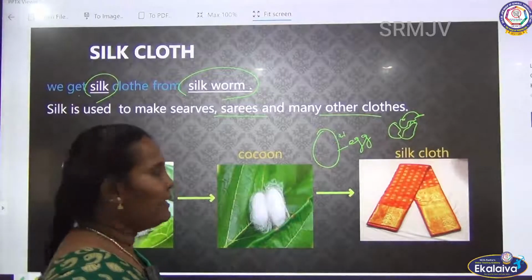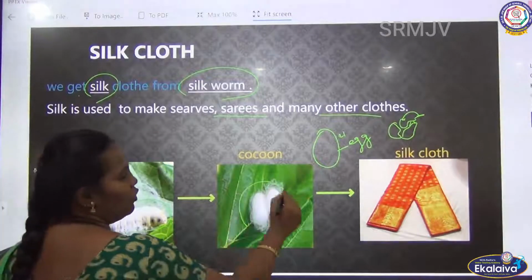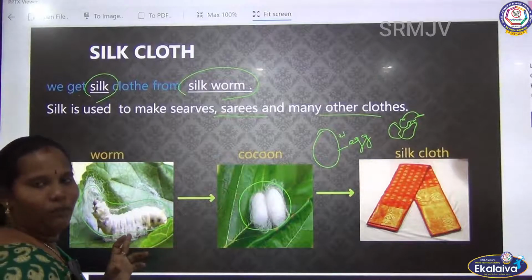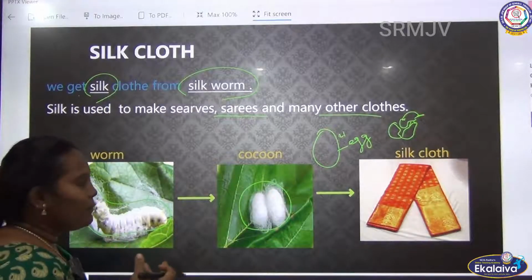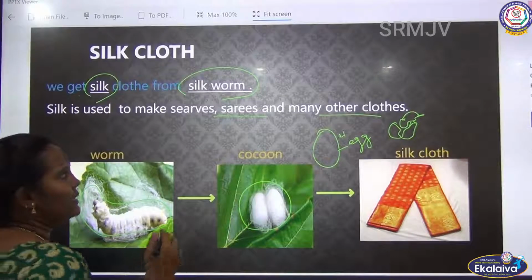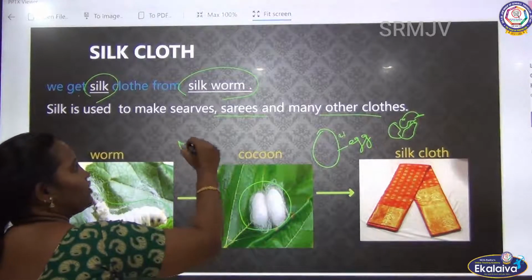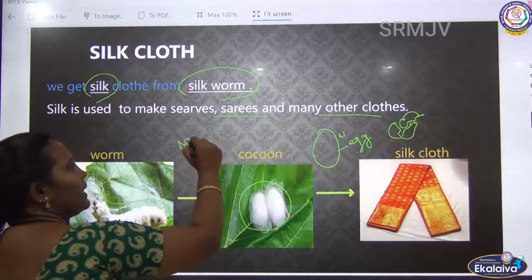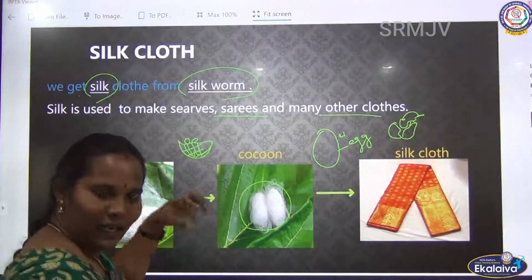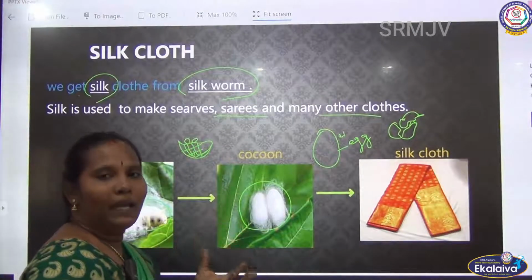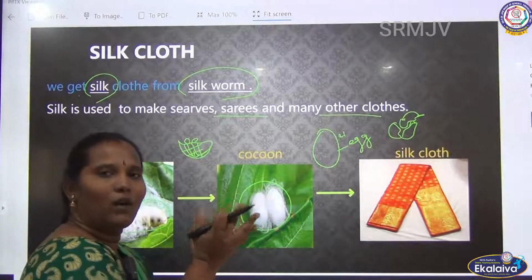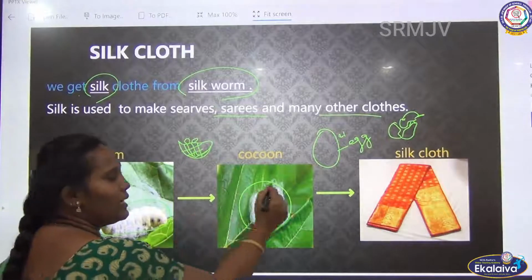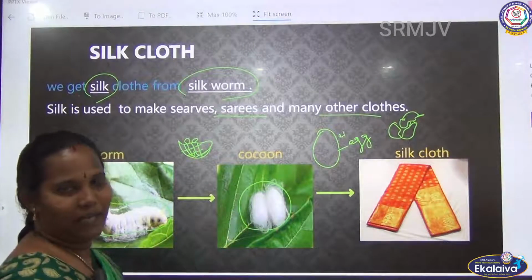The same, it is called a cocoon. This cocoon is made by the silkworm. How do they make the silkworm cocoon? Just as birds make a nest, how the birds make a nest to produce their eggs and keep the eggs safe, they make the nest for their living place, and these worms also make this cocoon for their living place.